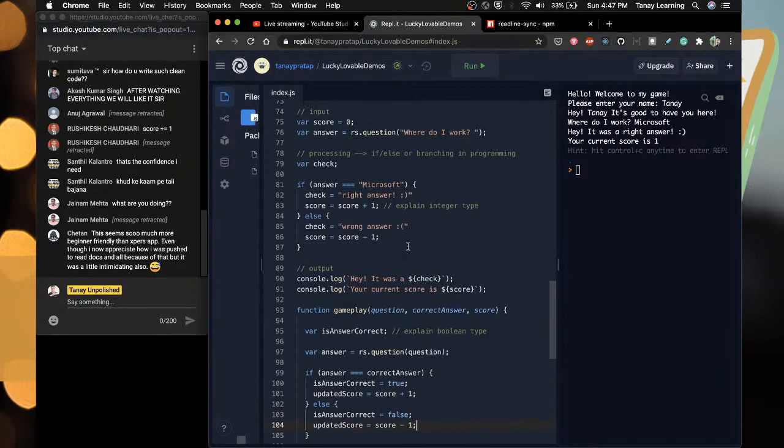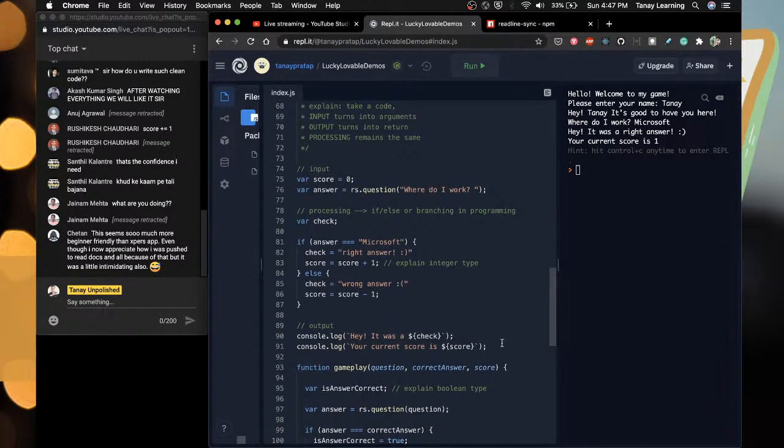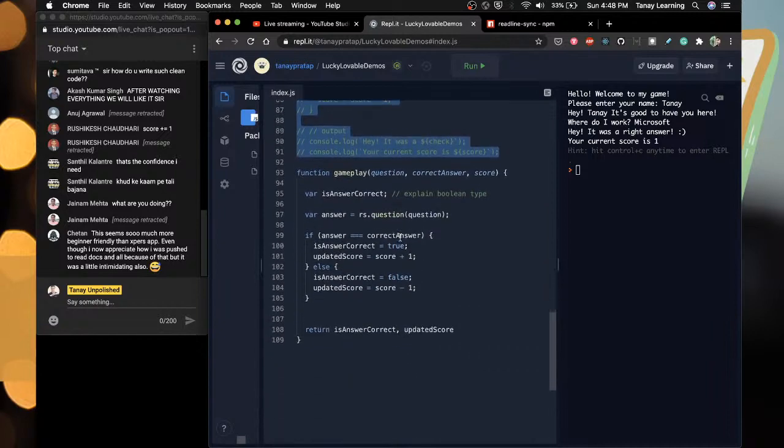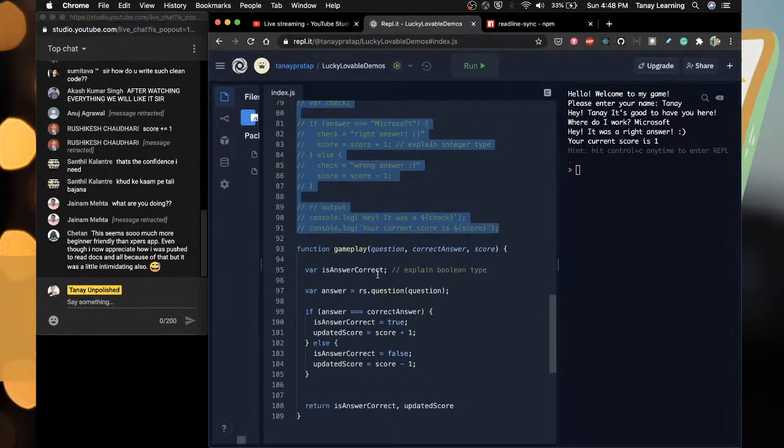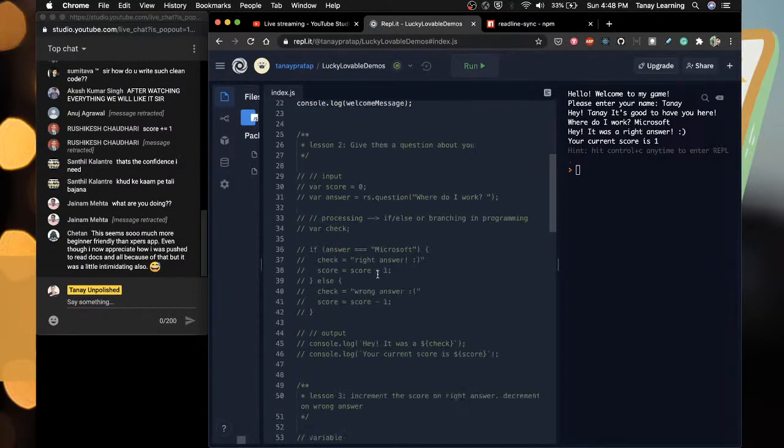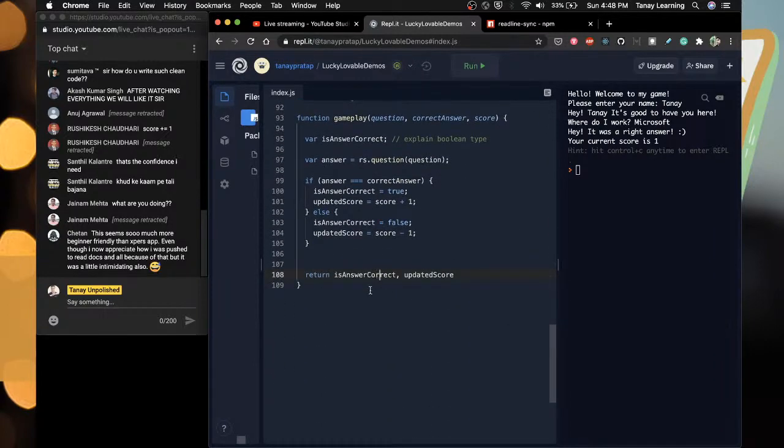Now how to check the function? To check the function, first thing you need to do is you need to call the function. Now how to call the function? Let me mute this. Right now if we run the program, we have nothing. We will just say, hello, welcome to my game, please enter your name, because we have commented everything else. So how to call function gameplay? To call a function, all you have to do is pass it the variables which it needs. So question it needs where do I work? That's the question. Correct answer is Microsoft. And then the score currently is 0, right?